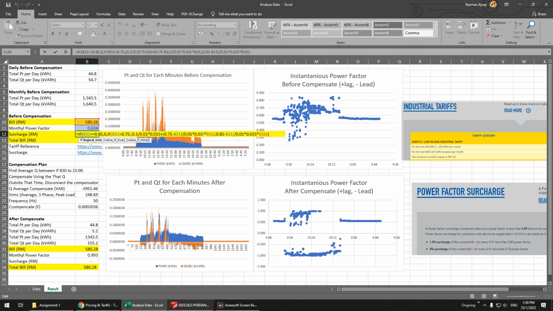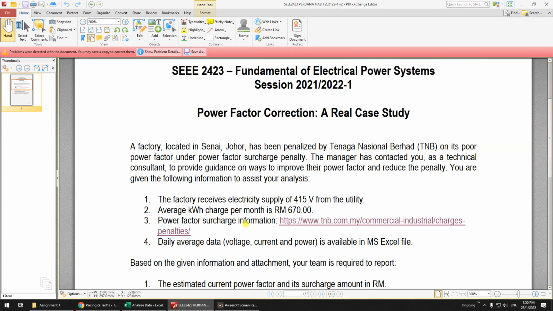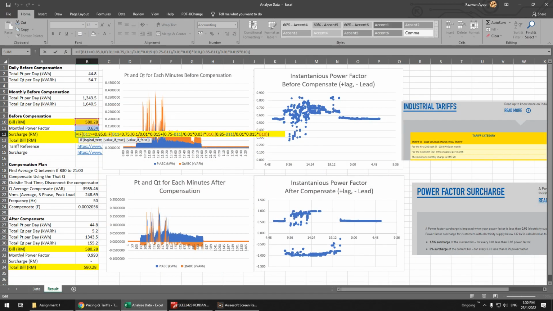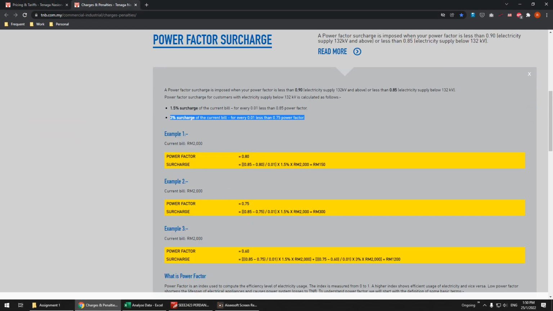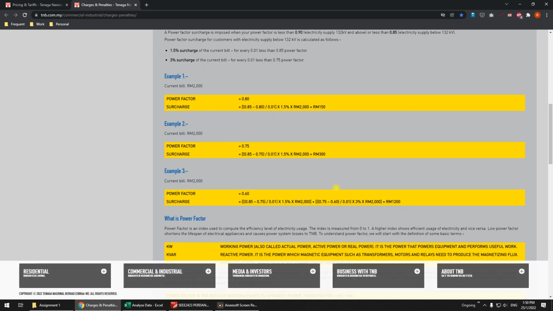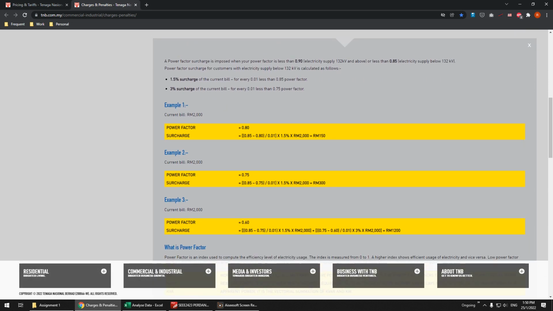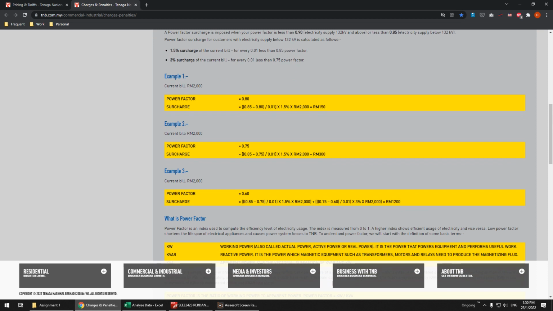Okay, so if your total power factor, let me show you the website here. If your power factor is between 0.75 and 0.85, you only have this rate. But if it is less than 0.75, you have to pay for this rate as well as this rate. Okay, this is the way to calculate this. They give the example of how to calculate. Try to understand this.